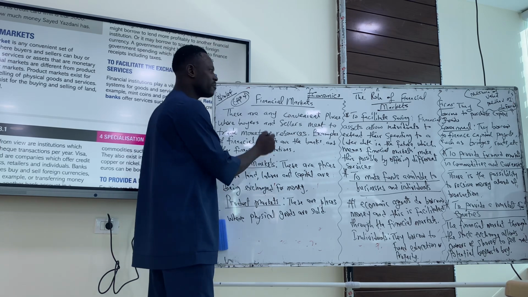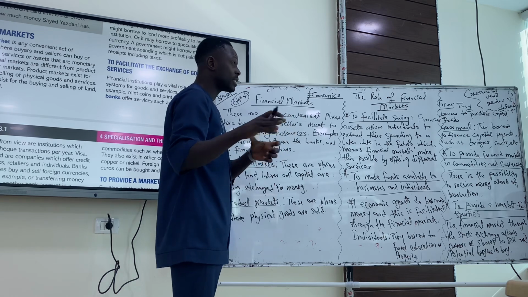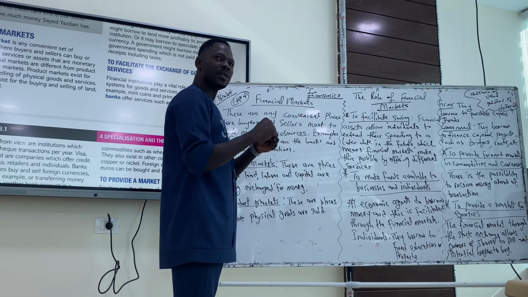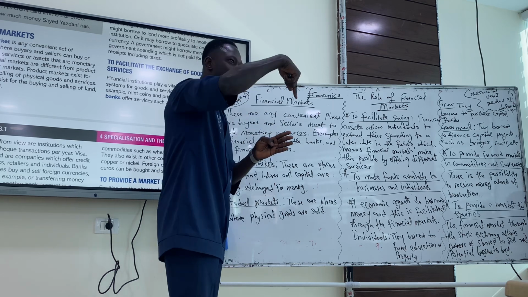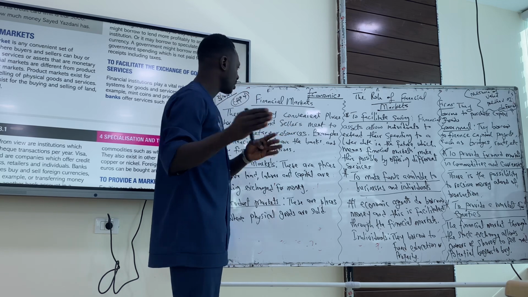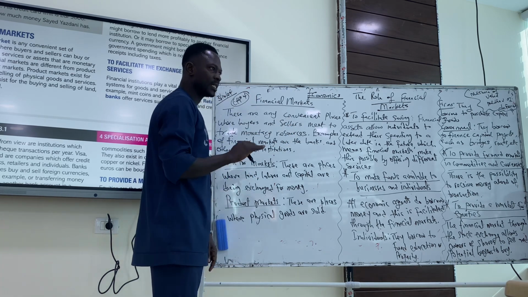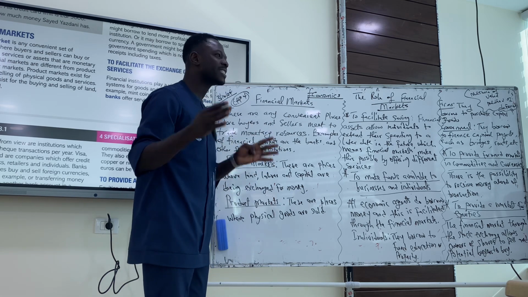Because we sell factors of production. Factors of production are the resources that help in production of goods and services. Stop right in place. Factors of production are resources that help us to produce goods and services. So the market that allows us to buy or sell those factors of production is called the factor market. I think it's clear now. For financial markets, we buy and sell financial assets.